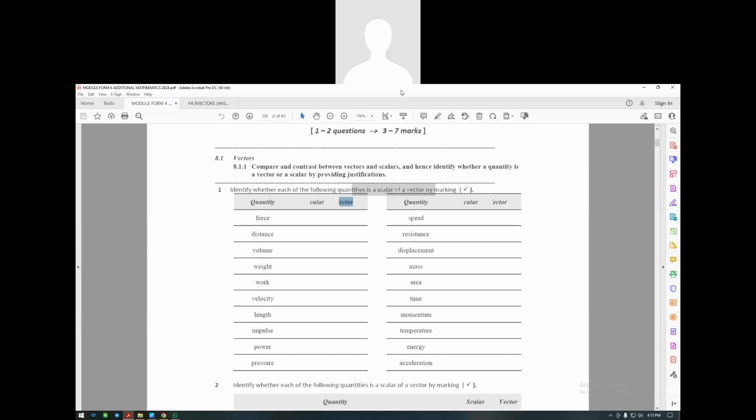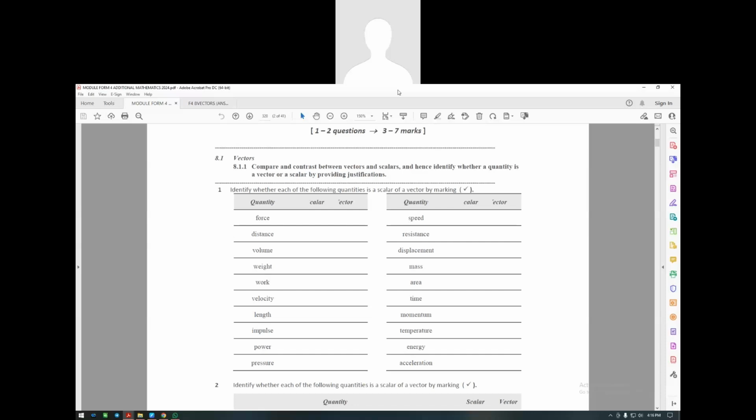Weight is a vector because weight is always concentrated downwards, correct? Weight is always towards the center of gravity. There's a direction, so therefore weight is a vector. And then we have others. Velocity, a vector. Work is a scalar. Work scalar. Velocity is a vector. Length is a scalar. Impulse is a vector.